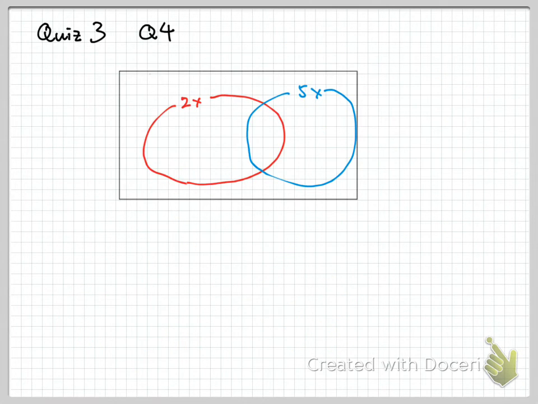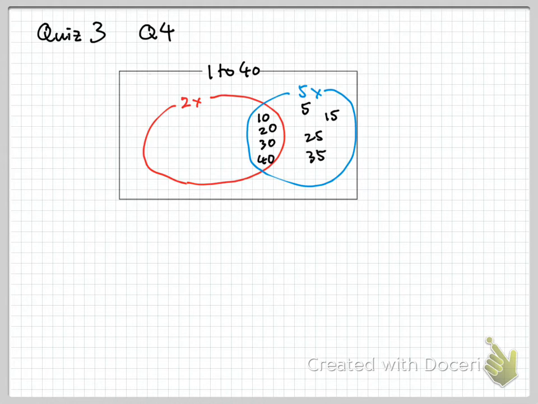Next up, we have question 4. Now, question 4 is more like a Venn diagram question. We have the numbers from 1 to 40. Among them, we want to put all the multiples of 2 into the red circle. We want to put the multiples of 5 into the blue circle. But mind you, some of the numbers are both multiples of 2 and 5. For example, 5 is here, but number 10 should be here. And similarly for the other numbers, I think it should be like this.